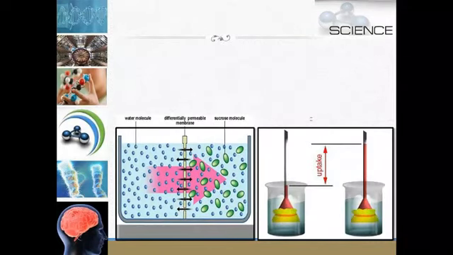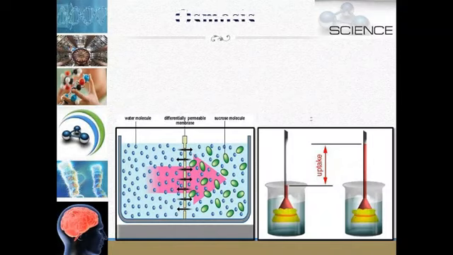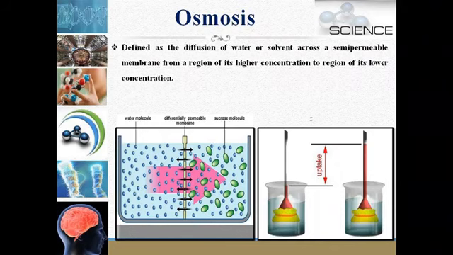Now the next function of the plasma membrane is osmosis. What is osmosis? Osmosis is defined as the diffusion of water or solvent across a semi-permeable membrane from a region of higher concentration to the region of lower concentration. How is it different from diffusion?